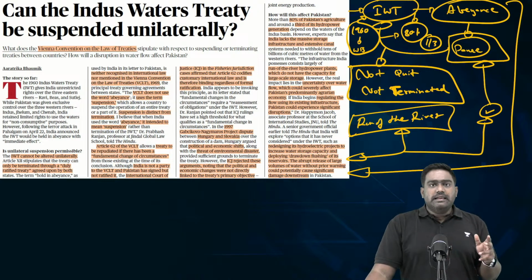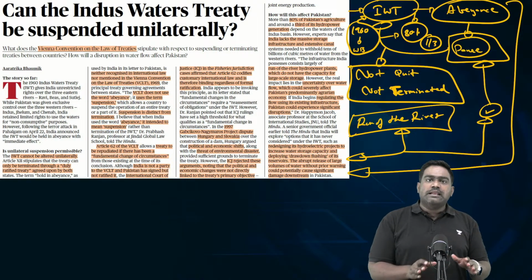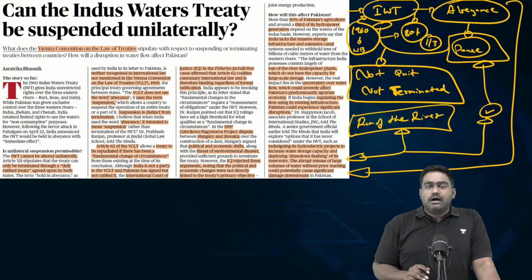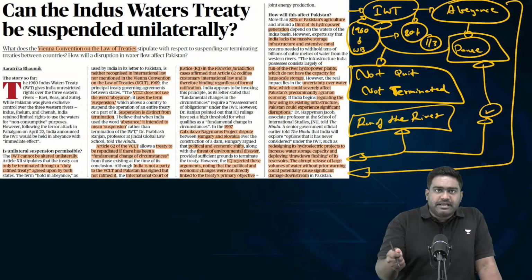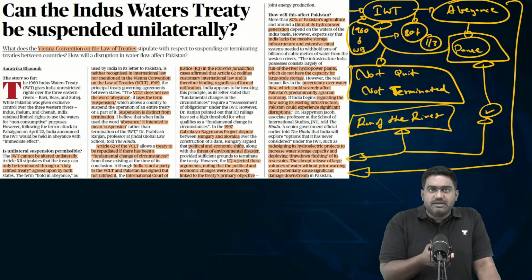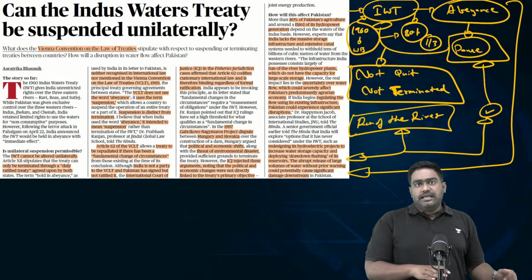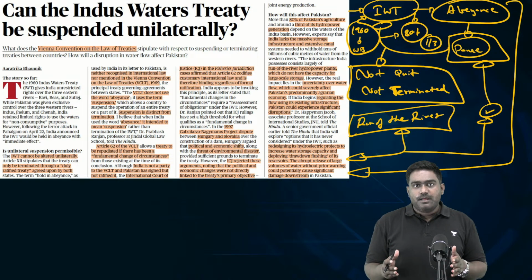Now, legally, let's see what it means from an international law perspective. As I told you, neither India nor Pakistan can unilaterally quit the treaty. The treaty does not have a provision to quit. Of course, a country can do so by exercising its sovereign right, but it will basically undermine your commitment and your international image. Tomorrow, other countries will not trust India if we break such treaties. They'll not see India as a reliable partner. So unilaterally, neither India nor Pakistan can quit the Indus Water Treaty because there is no such provision.